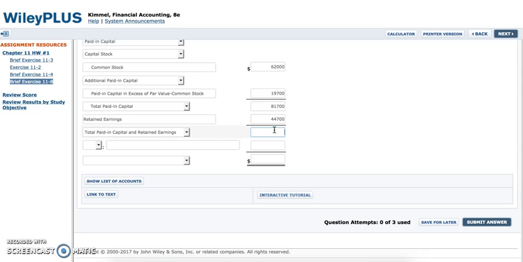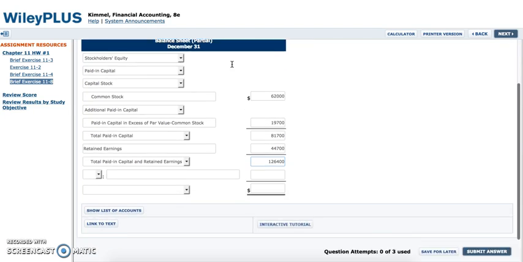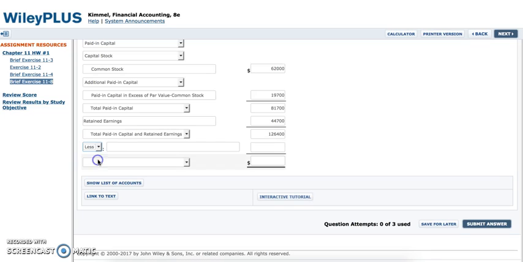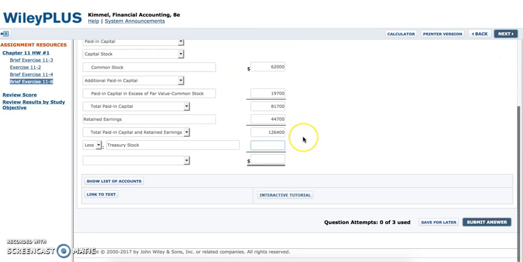And you add that and you get 126,400. Then the following information is treasury stock, and it gives you the 12,540. So right here would be less, and then the treasury stock. And like I said before, that was 12,540.